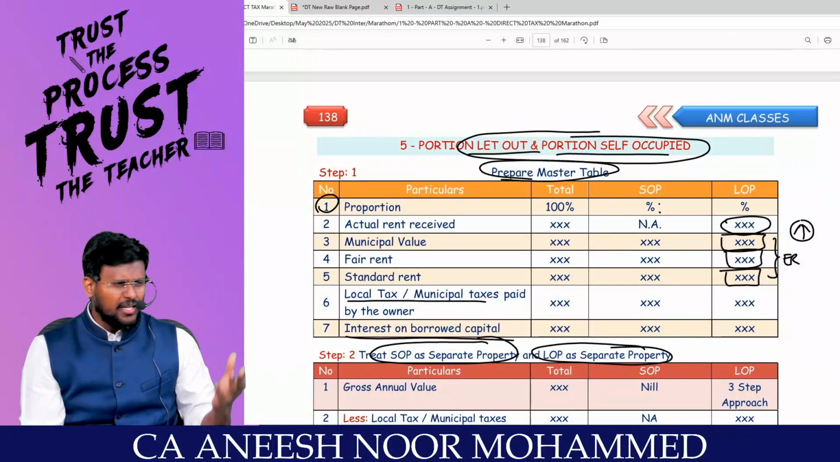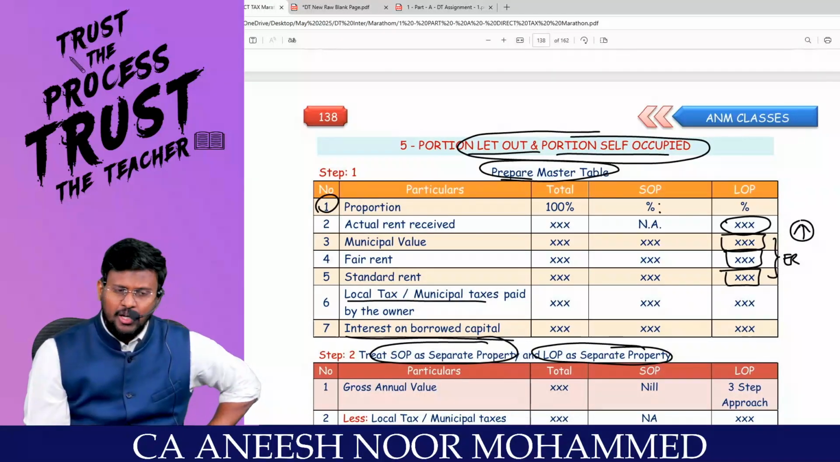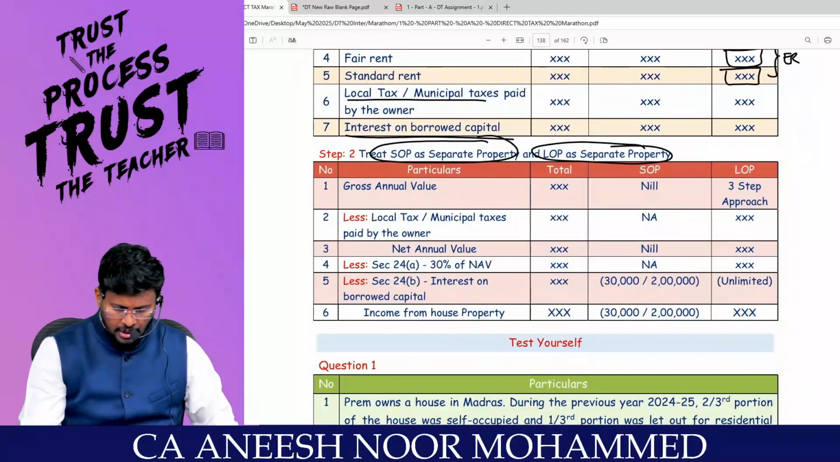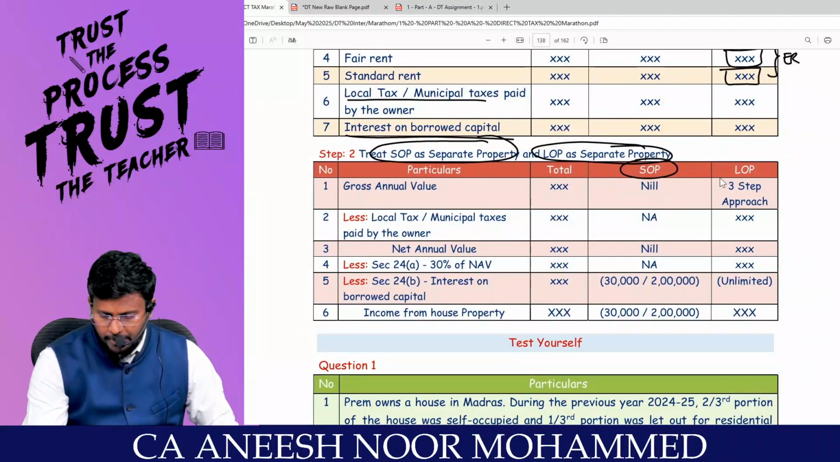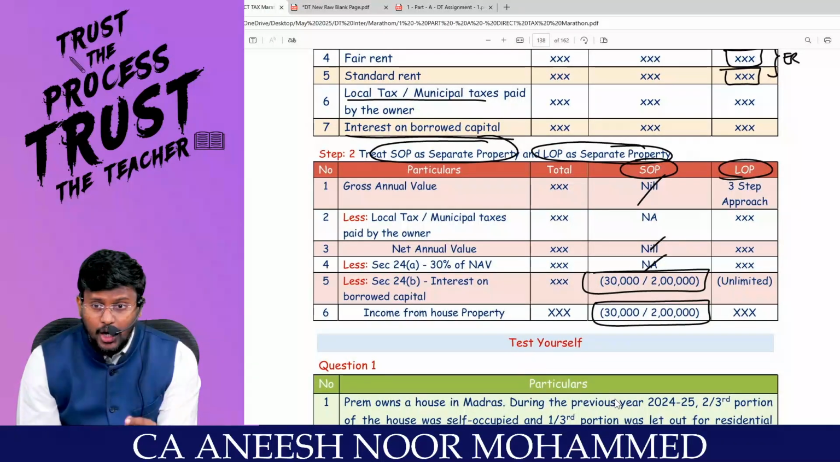That's it. Less municipal tax, you can reduce it. You will get the NAV. 30% you can reduce. IOBC, you can reduce. You will get the answer as income from house property. That's what I have taken as SOP separately, LOP separately. Nil, nothing. 30,000 or 2 lakh as the case may be. Comfortable? That is if you are traveling only through the optional tax regime.